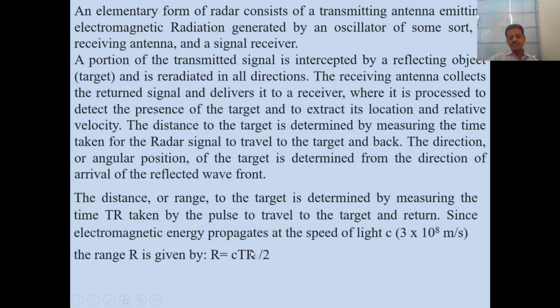It is divided by 2 because there are two paths, the transmission path and the receiving path. So the range is equal to C into TR divided by 2.